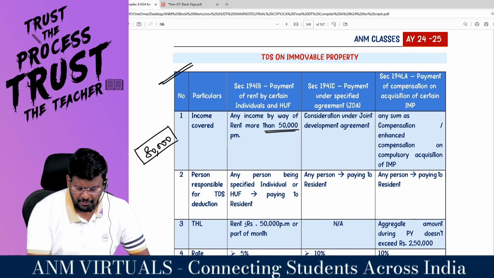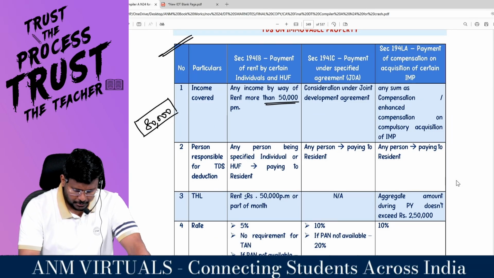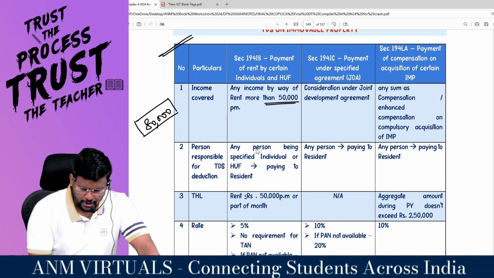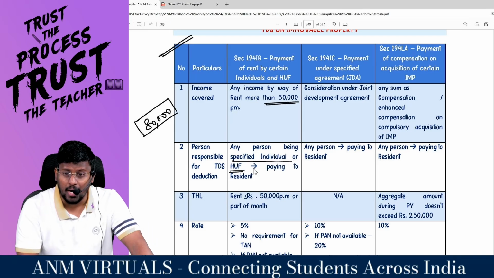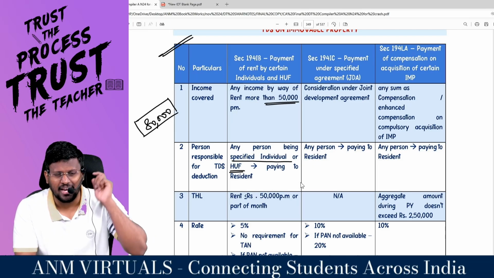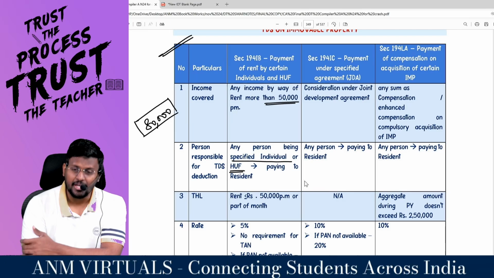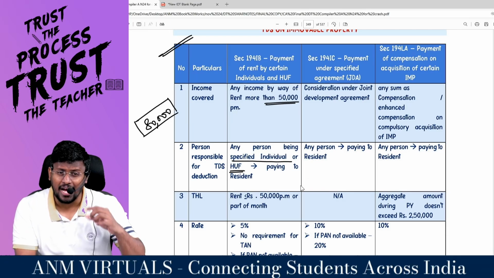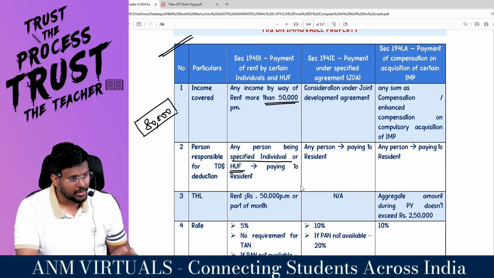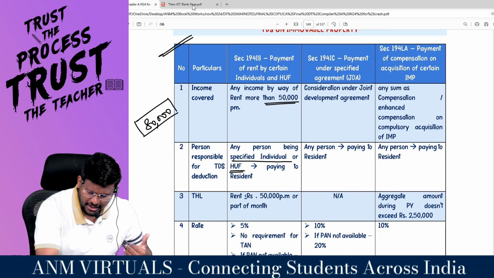Any income by way of rent more than how much rupees per month? 50,000 per month. So you are an individual or HUF. Any person being a specified individual or HUF. This is brilliant. So I am a small payer. If I am a small payer, a specified individual or HUF, paying to a resident. So I should be a small individual or HUF. So I am an individual or HUF.